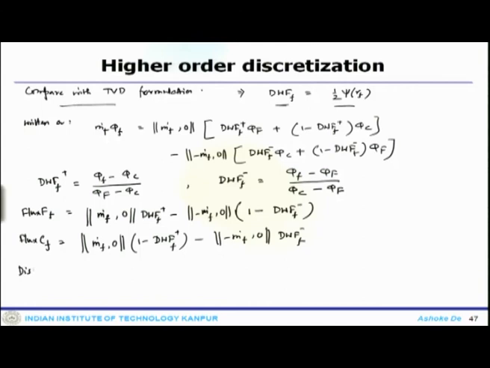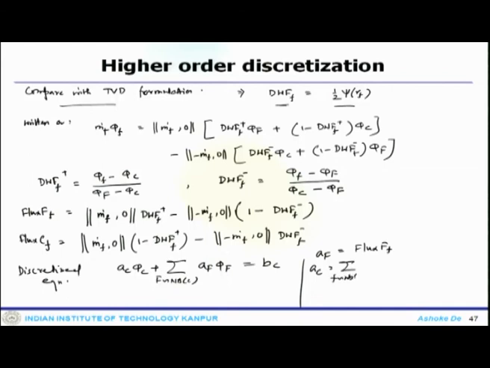And the discretized equation would be AC phi c plus summation over NB of AF phi f equals BC, where again your AF is flux FF, AC is summation over faces of flux CF, which is minus capital F with A plus summation of small f with m dot f, and your BC is QC times the volume.